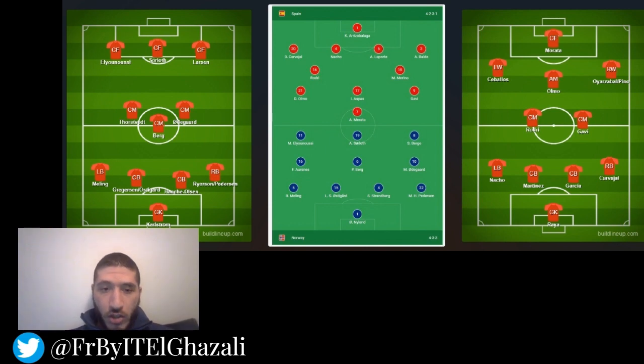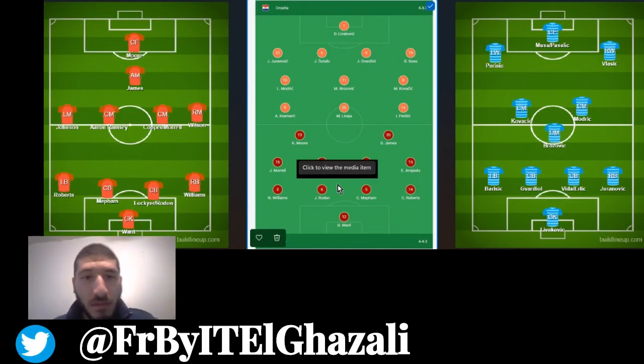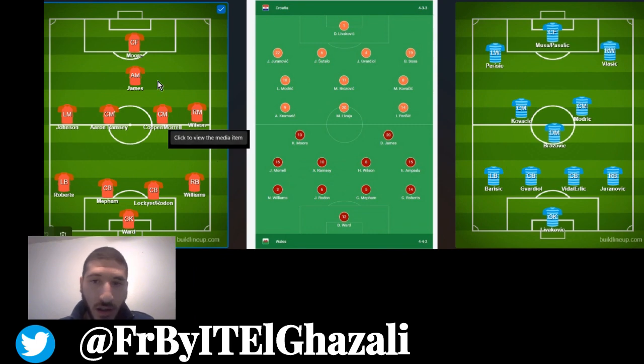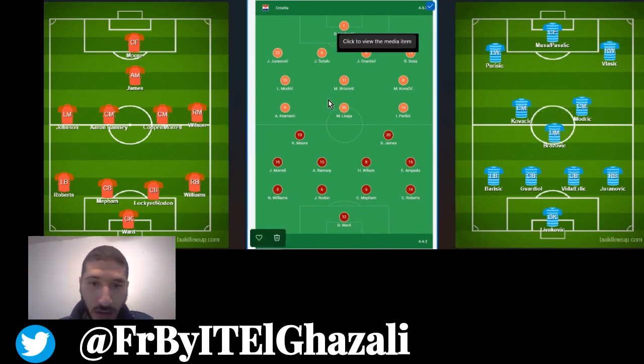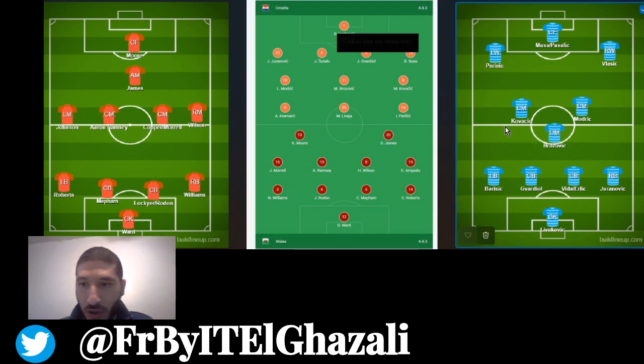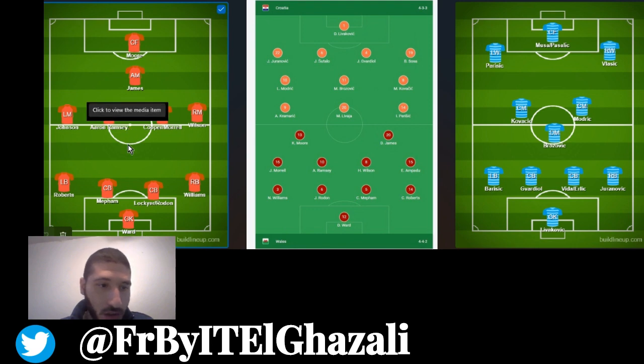Let's take a look at the Croatia and Wales match. Okay, so let's take a look at Wales and Croatia. Wales on the left, Croatia on the right. In the middle, the actual looks like they are playing 4-4-2. Wales is playing 4-4-2. Croatia is playing 4-3-3. On the left side here, we have a 4-4-1. It could be easily 4-4-2. Anyways, let's take a look.